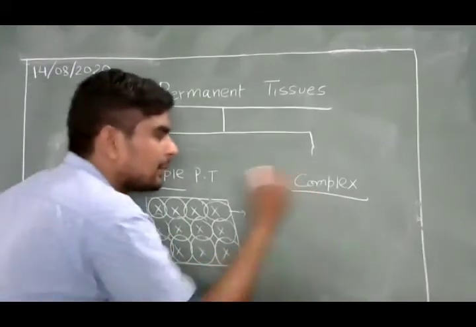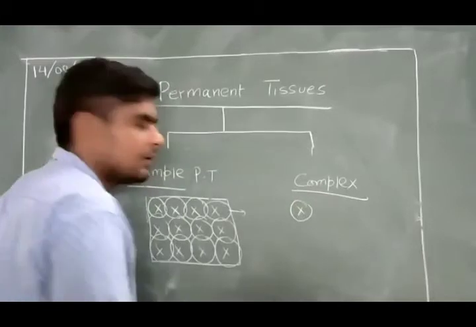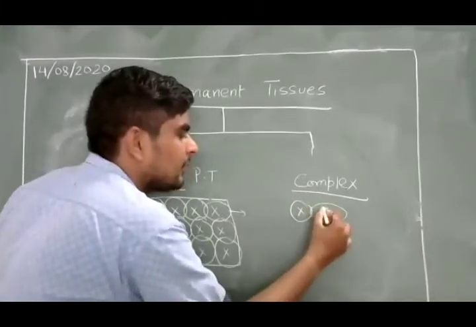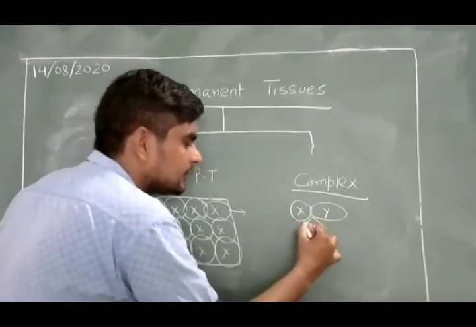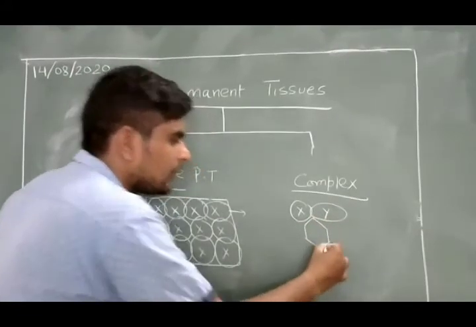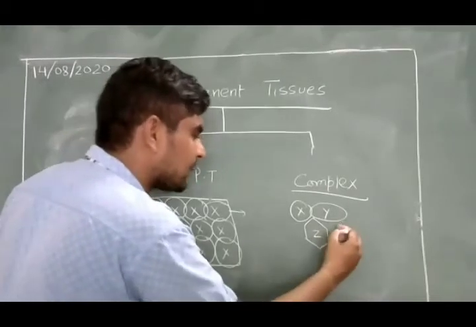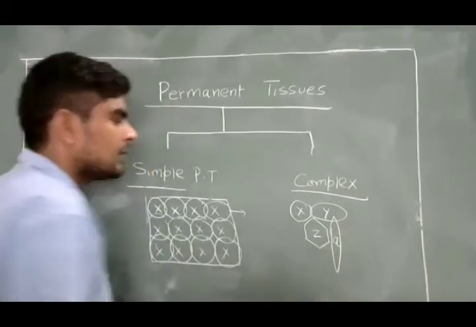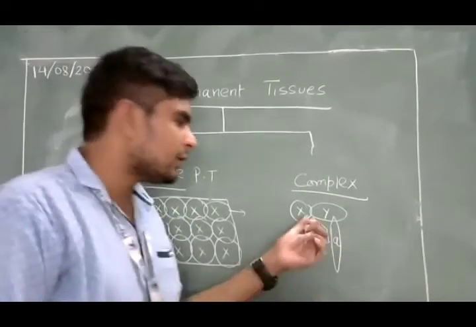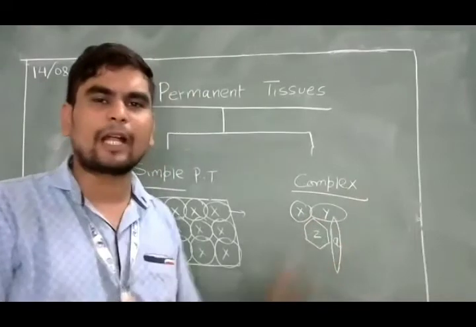If I talk about the complex permanent tissue, suppose there is a cell X which is rounded, a cell Y which is oval in shape, a cell Z which is hexagonal in shape, and a cell A which is elongated. So here are four types of cells: X, Y, Z, and A. Suppose these are some kinds of cells.